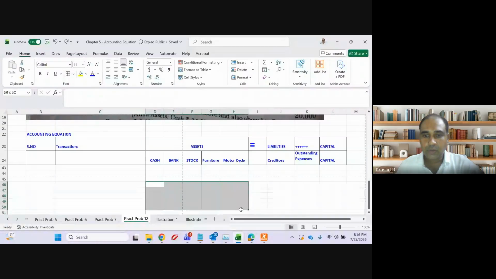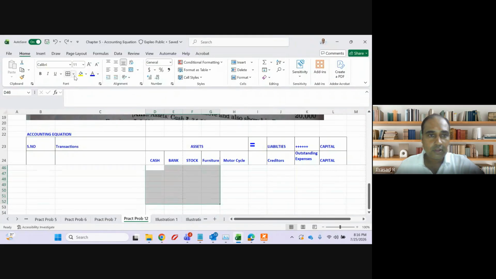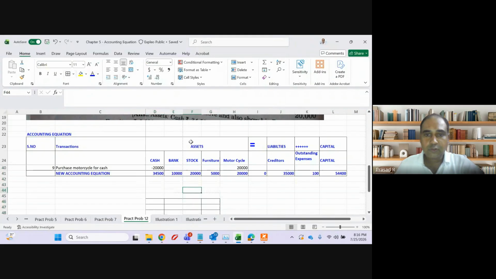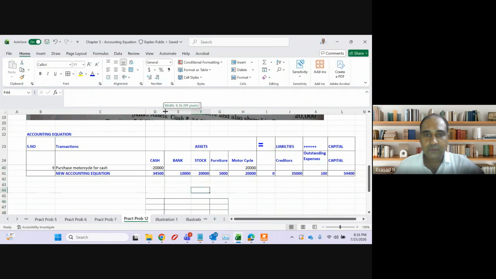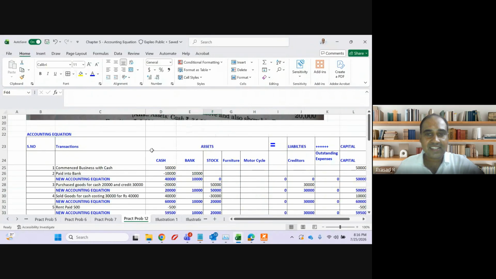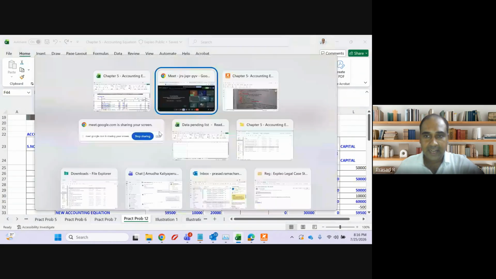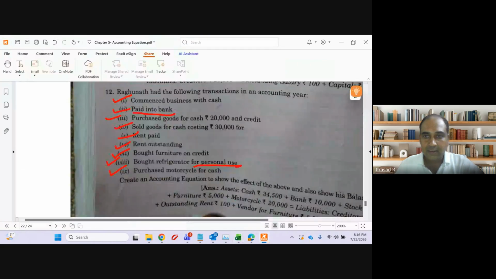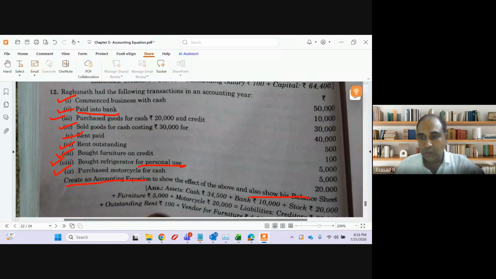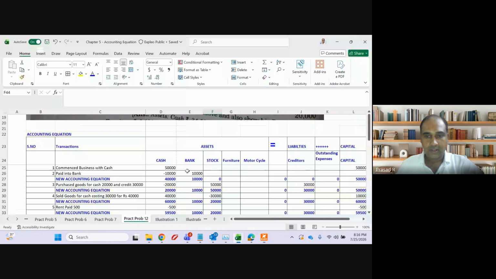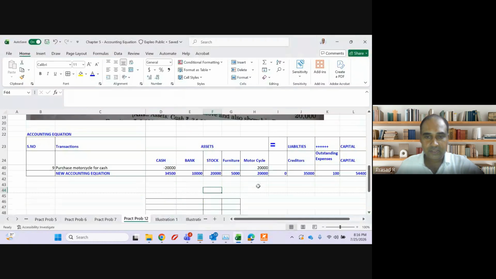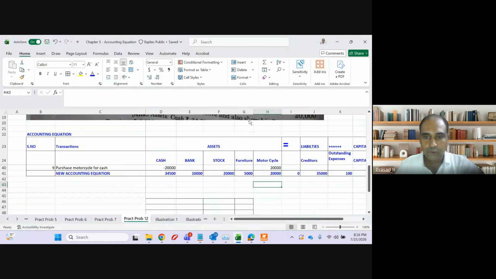I have not discussed this concept. I will show it to you now. Okay, sir. Thanks for pointing it out. Guys, it is very important that we read the instruction in the question very carefully. I did not read it properly. What was that? Create an accounting equation and also show his balance sheet. Okay, the balance sheet is ready in front of us. I will show you how.